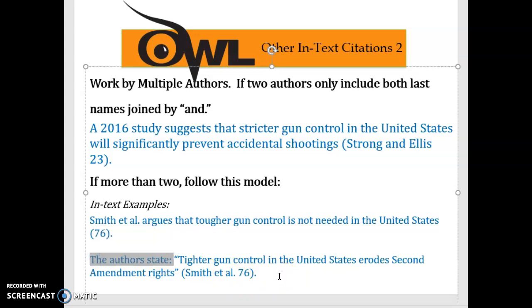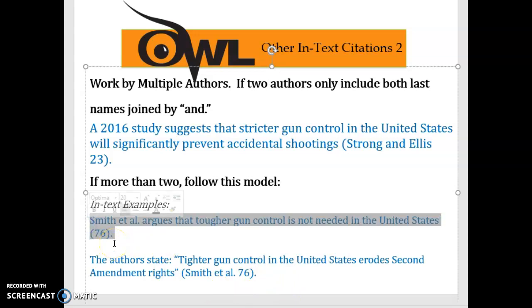You could say the author's state, and then in parentheses, Smith et al., 76. The period is at the very end after the parentheses. Again, I'm going to say that I think it's best at this point in your career that you name the author in the sentence.